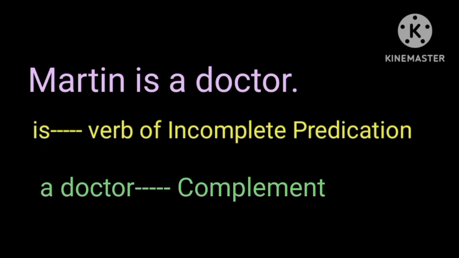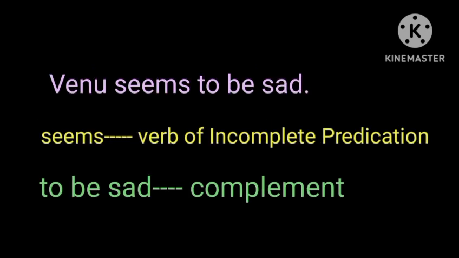Here, is is the verb of incomplete predication and a doctor is the complement of the verb. Venu seems to be sad. Here seems is the verb of incomplete predication or linking verb. To be sad is its complement. So, linking verb and complement of the verb.